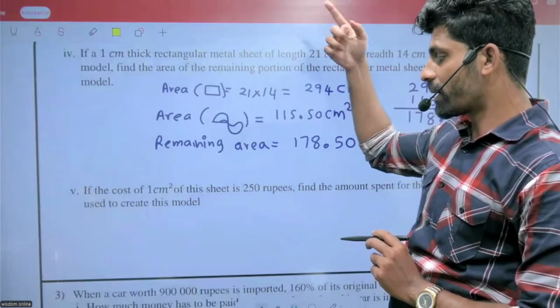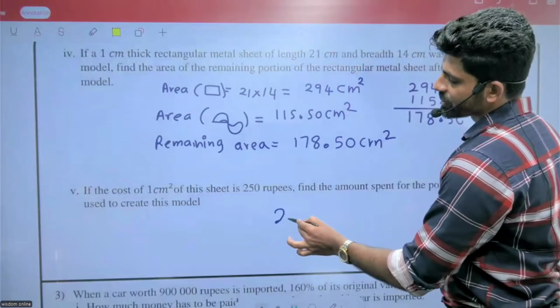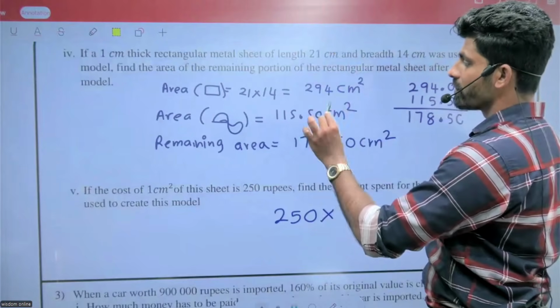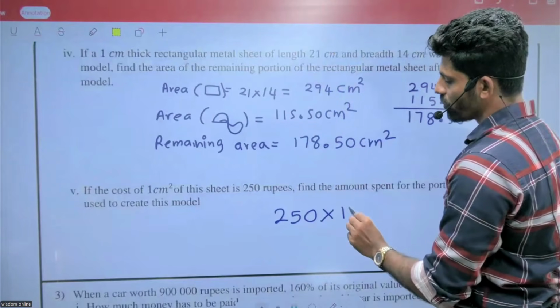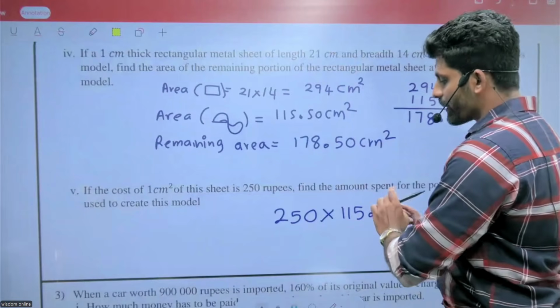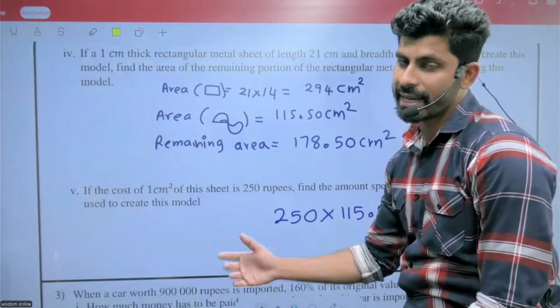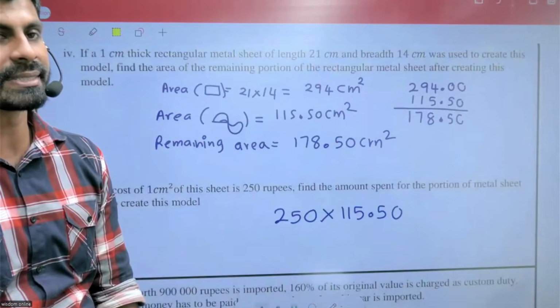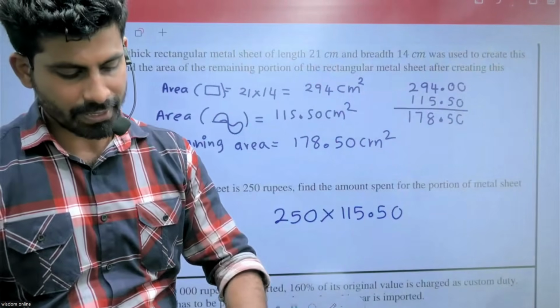So that means 250 multiplied by, what is the model? 115.50. Forget the decimal places, multiply as usual and keep 2 decimals, right?